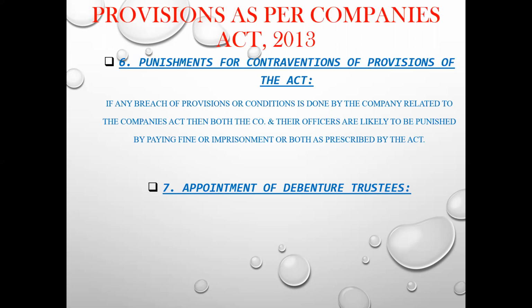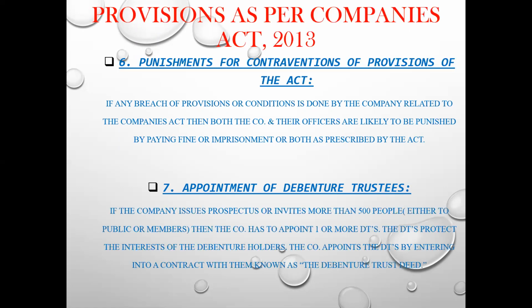So now we will be seeing what is the meaning of debenture trustees. If the company issues a prospectus or invites more than 500 people, either by public offer or its members, then the company has to appoint one or more DTs. So basically, debenture trustees are those people or institutes which are appointed by the company when they issue debentures or a prospectus to more than 500 people.